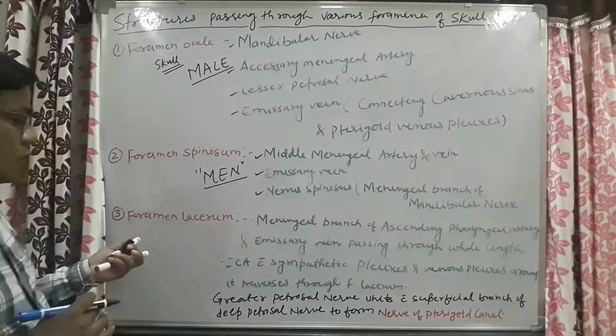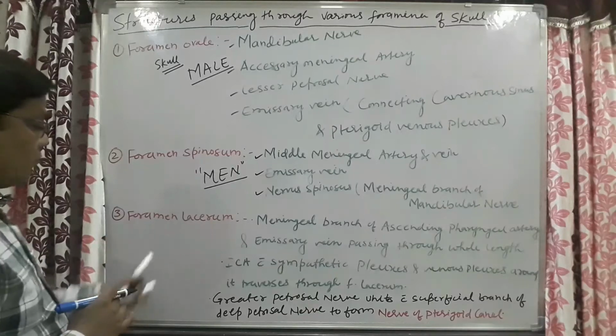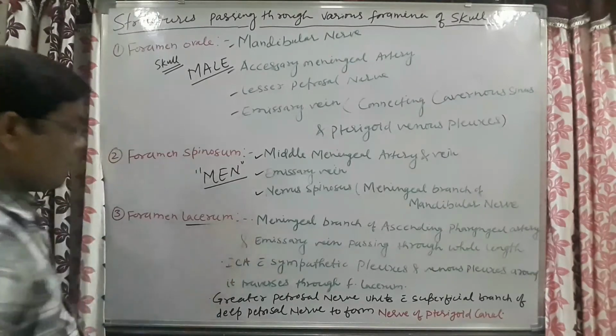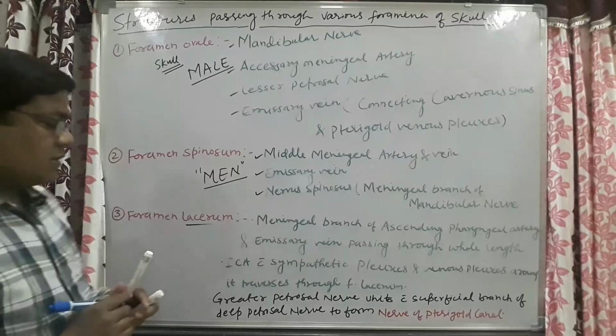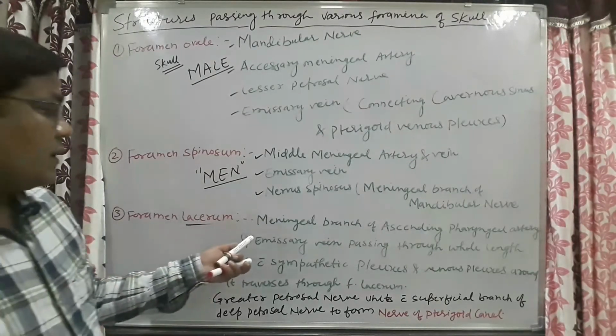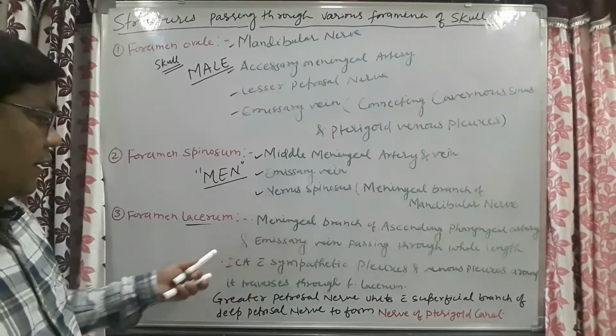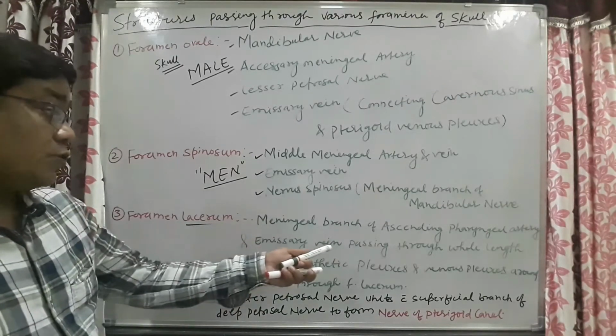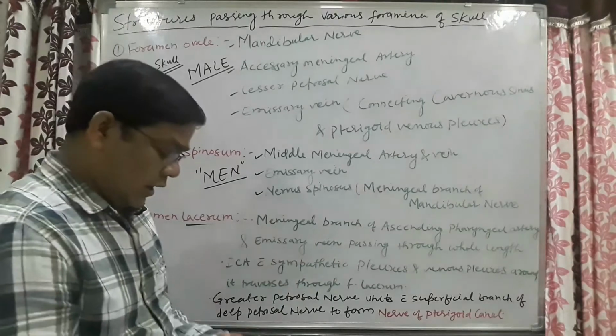And now come to the third foramen, that is the foramen lacerum. Which structures are passing through this foramen lacerum? The meningeal branch of the ascending pharyngeal artery and emissary vein pass through its whole length.